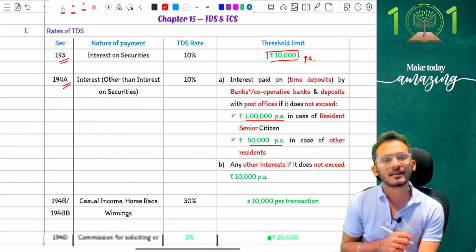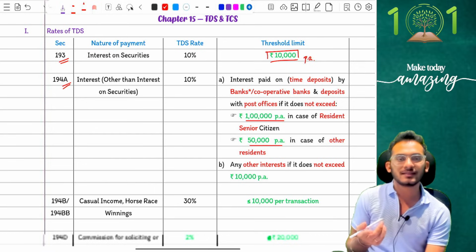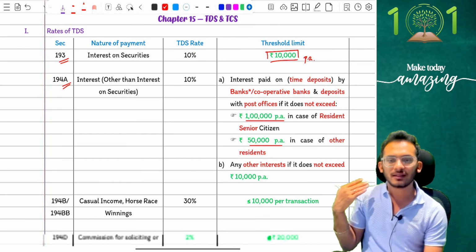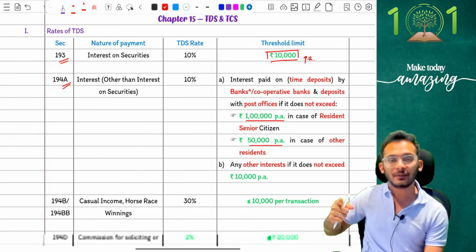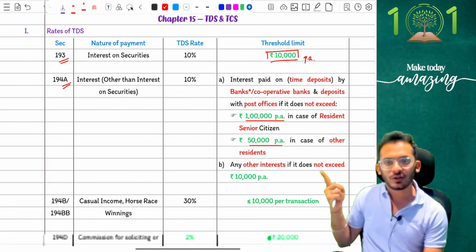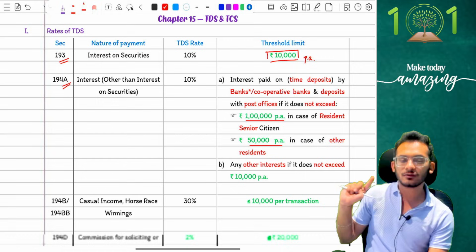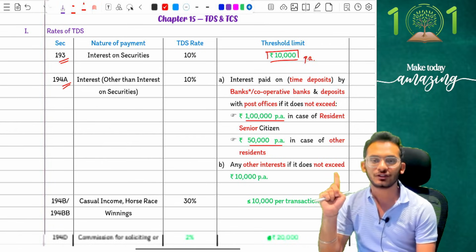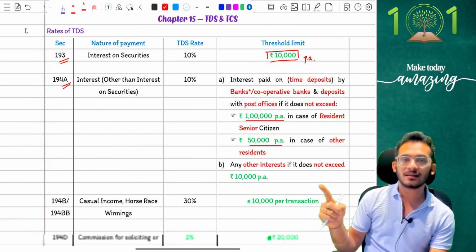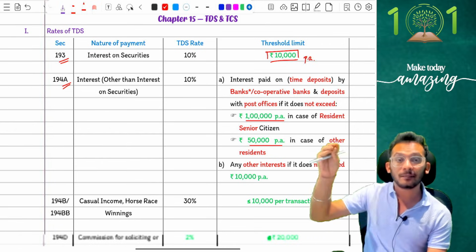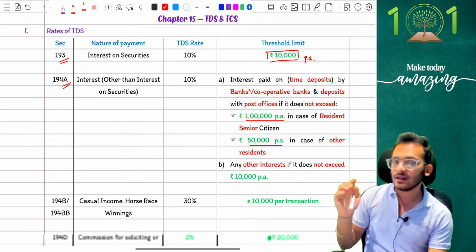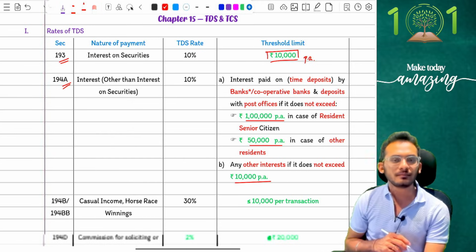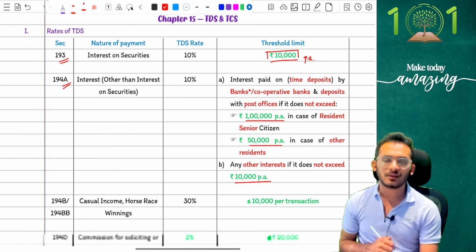Now the limit says interest on deposits received by any kind of individuals or HUFs or whoever the party is from a bank for time deposits, FDs, RDs and all. You will not be liable for TDS up to 50,000 rupees of interest, and 1 lakh rupees of interest for senior citizens. If you are getting interest from another place like company deposits, there it was 5,000 rupees. Now the number is 10,000 rupees. That is what the amendment is.